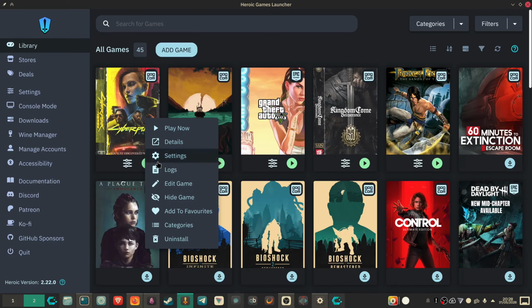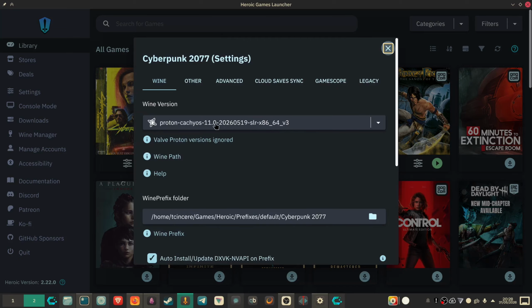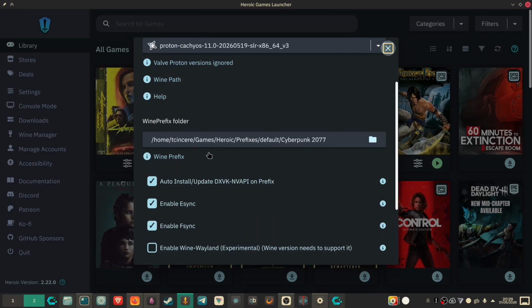So if I right click here and I click settings, you can see straight away what Proton version I'm using. I'm actually using Proton CachyOS because it does come with some of the more latest updates in comparison to Proton from Valve itself. This is the wine prefix folder. This is basically where your saves will be stored and anything wine needs in order to run the game.